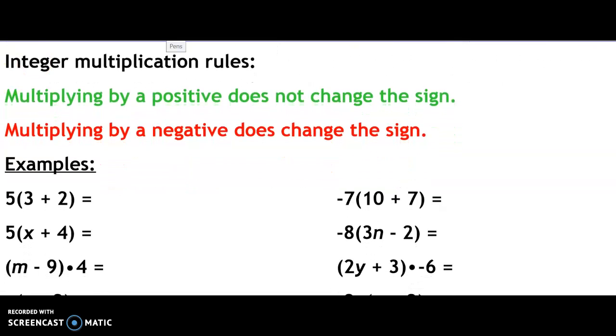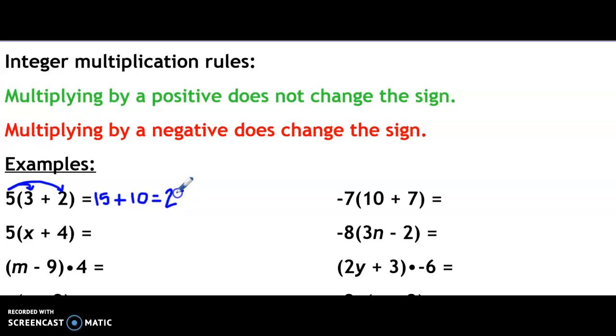We're going to start with one that just has numbers. So this should be pretty easy. I've got a 5 on the outside of my parentheses. I'm going to multiply it by this 3 and by this positive 2. So notice whatever sign is there in front of the second number stays with the second number. So 5 times 3 is 15, and 5 times positive 2 is 10, so this becomes 15 plus 10, and that does equal 25, and we could combine those because those are like terms.